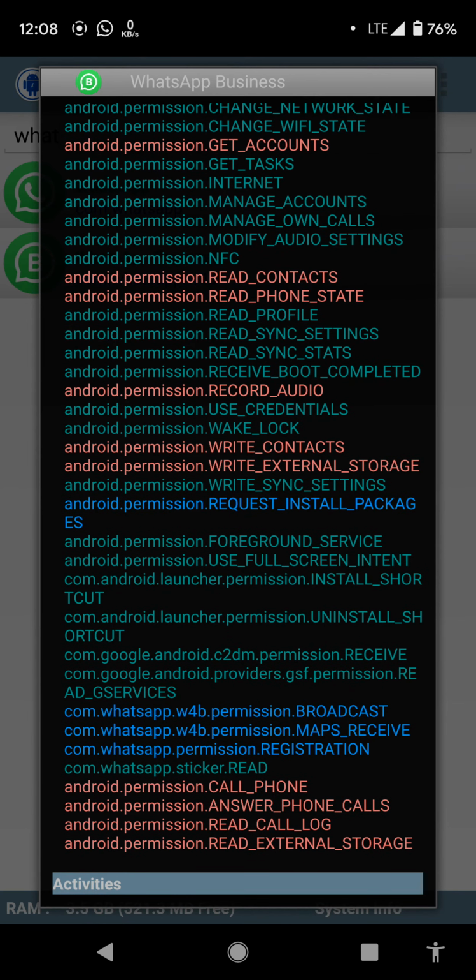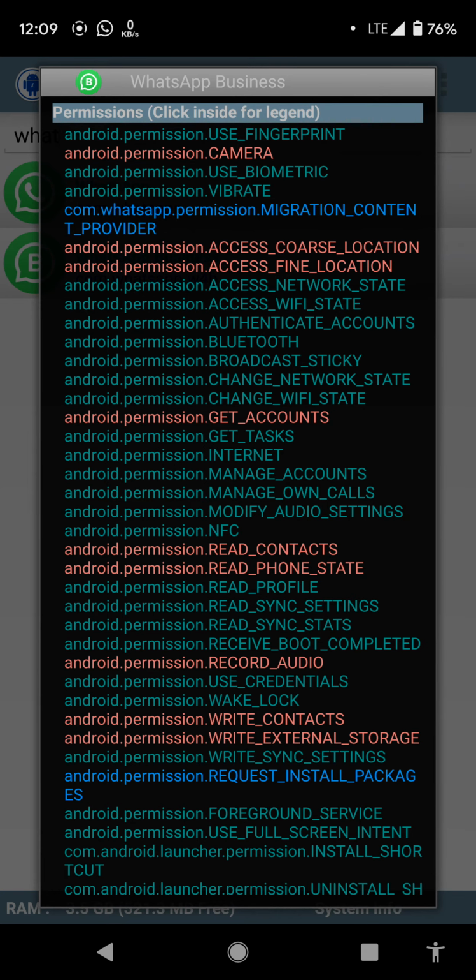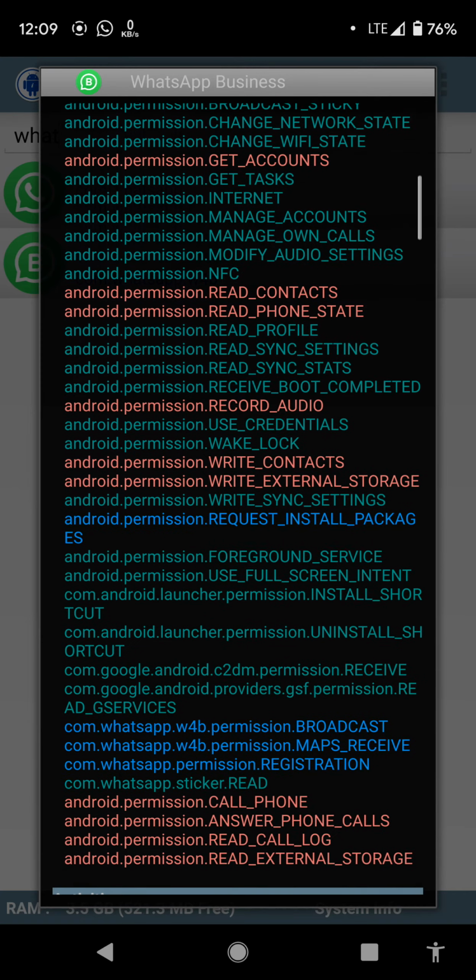They also want to access the cell phone, to answer phone calls and read call log and read external storage. And for the signature permissions, they want migration of the contact provider, request install packages, broadcast, maps receive, and registration.